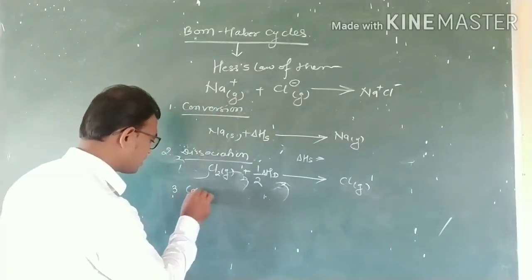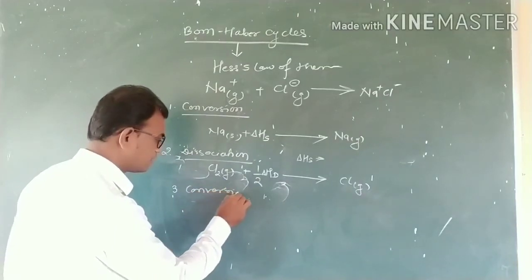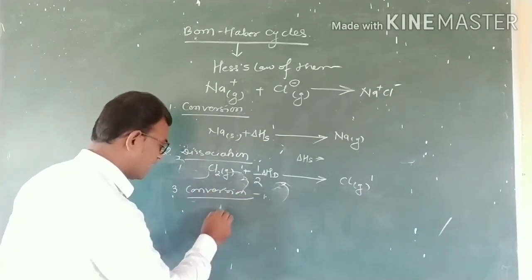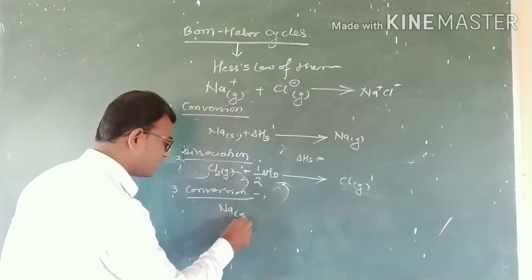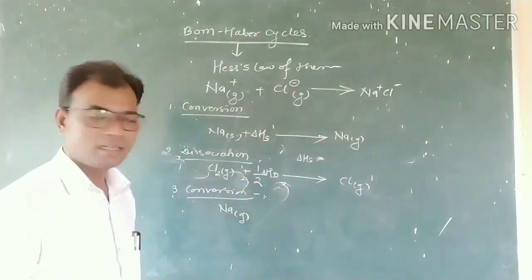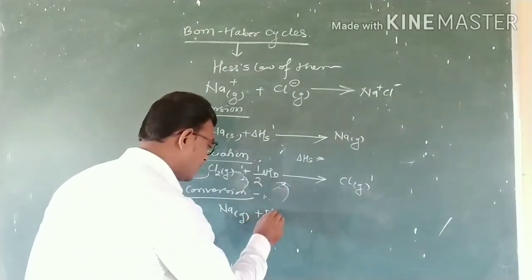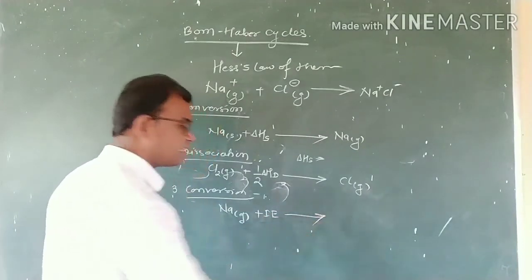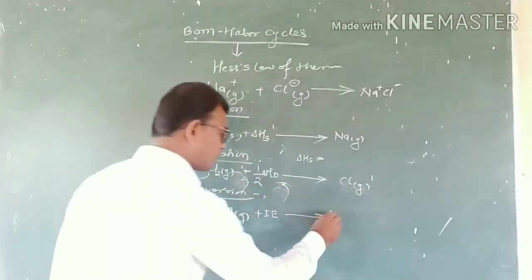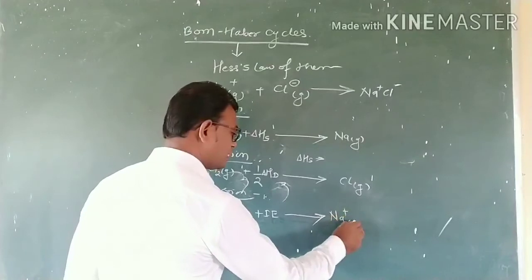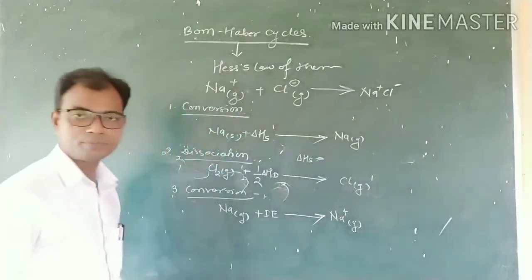Then the third step is the conversion of sodium in a gaseous state, which, provided with the energy of ionization, gets ionized into Na positive in a gaseous state.